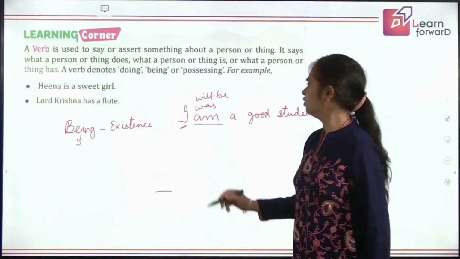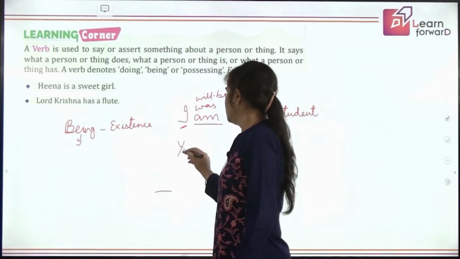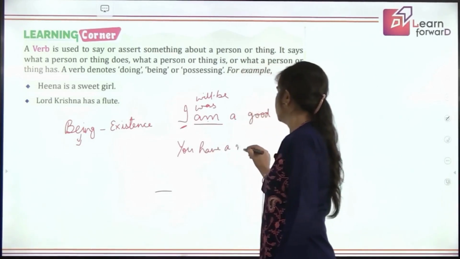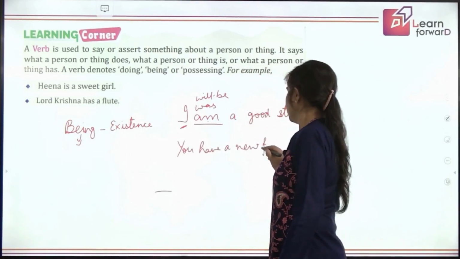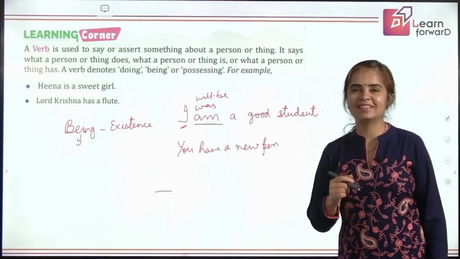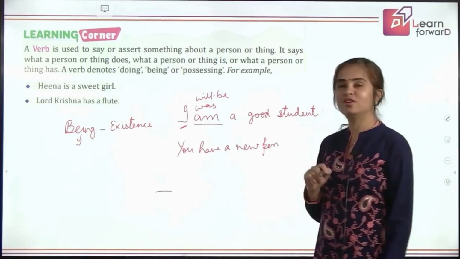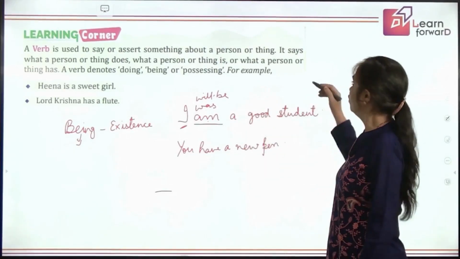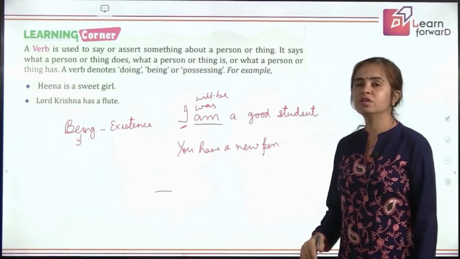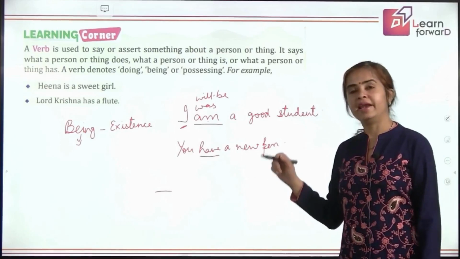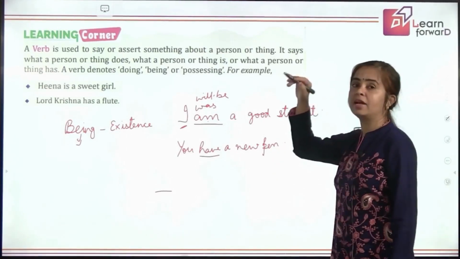Let me write one more sentence. You have a new pen. Now what do you say again? Is this a sentence? Okay, so let me put a full stop here. Yes. Now your definition of verb. Let us pick out the verb from here first. What is the verb here? Have. You are right.